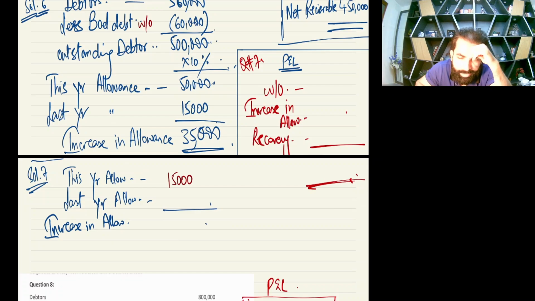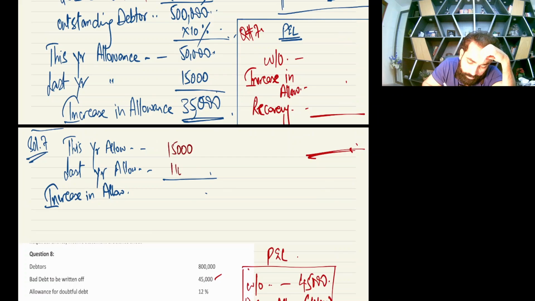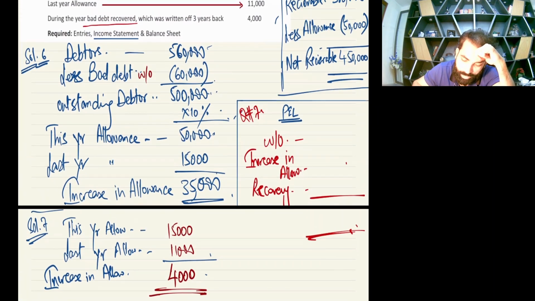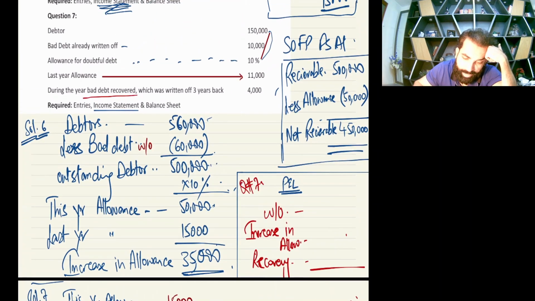I'm doing it directly. 150,000 into 10% is 15,000. Now, if this is the old business, yes, last year allowance is 11,000. So from last year we were at 11, now we have to go to 15. So there is an increase in allowance of 4,000. Be careful with this.